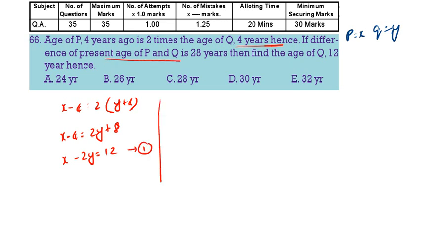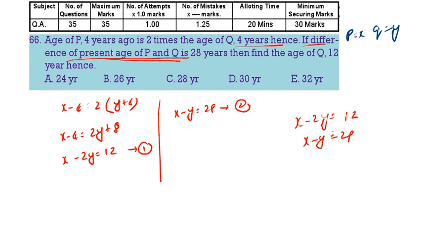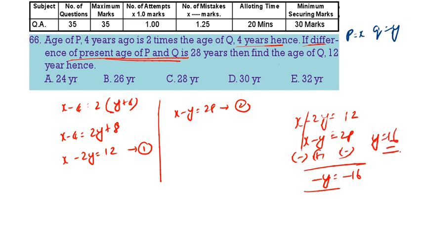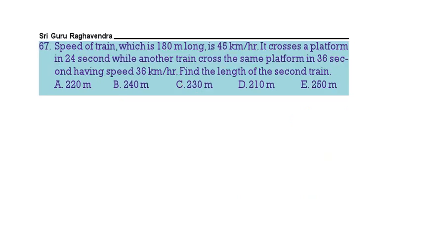The difference of the present ages of P and Q is 28, so X minus Y is equal to 28. This is equation 2. Now X minus 2Y is equal to 12, and X minus Y is equal to 28. Subtracting, we get minus Y is equal to minus 16. So Y is 16, meaning the present age of Q is 16. After 12 years it will be 28 years. 3 is the correct answer. Next.